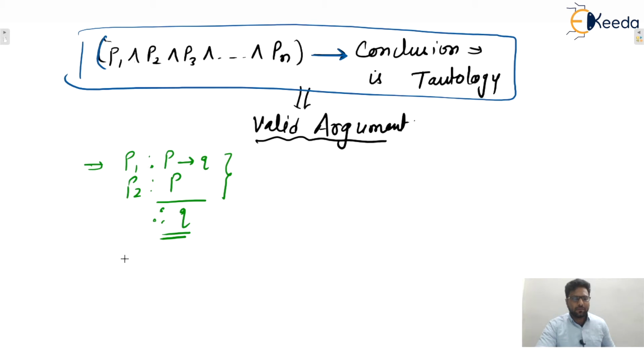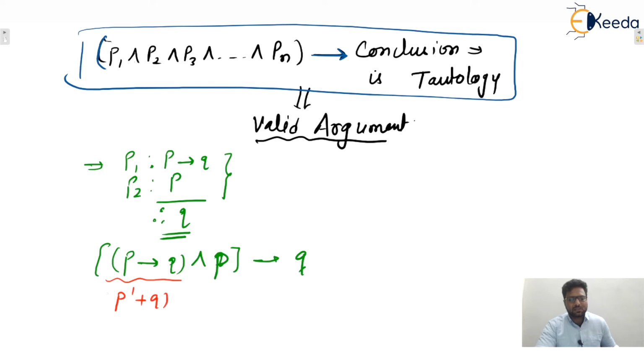So we can say that yes, conjunction of all premises implies the conclusion. If it is a tautology, then we can say that this argument is valid, otherwise it is invalid. Now you only tell me, guys, whether this one is valid or not. So simplify this one. P implies Q can be written as P dash plus Q, and P and means dot. Yes, we can say that implies Q.